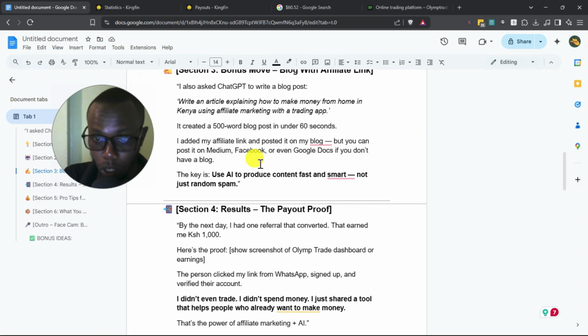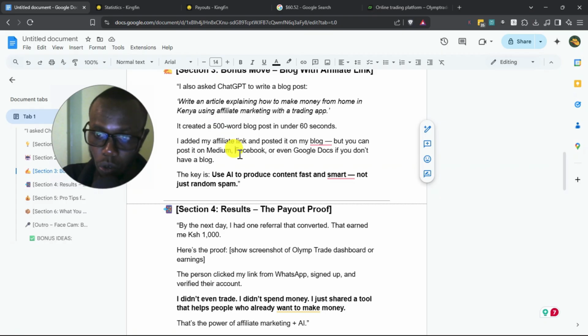So I have a blog specifically meant for this kind of online money making ideas. So I posted this article there. But also for you, if you don't have a blog, you can post it on Medium. So I've talked about Medium before. Go to medium.com. It's free to sign up. You can also post this thing because it's 500 words.